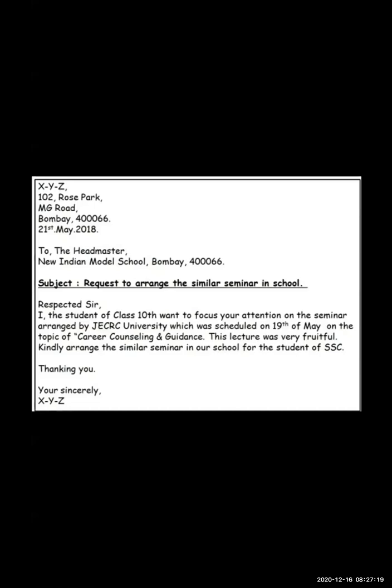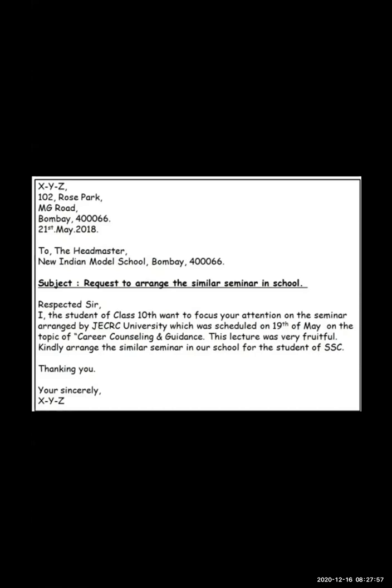Now, look at your screen, related to that question of a formal letter where you are writing to your principal, your headmaster. Here this letter is given. Name was not given, address was not given, but still you are writing it, right? You have written XYZ and there is a small address, 102 Rose Park, MG Road, Mumbai 400066, and the pattern of the date, 21st May 2018.